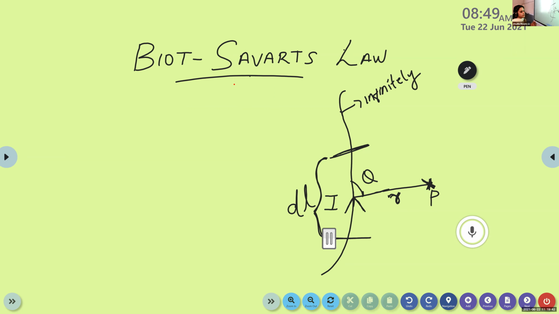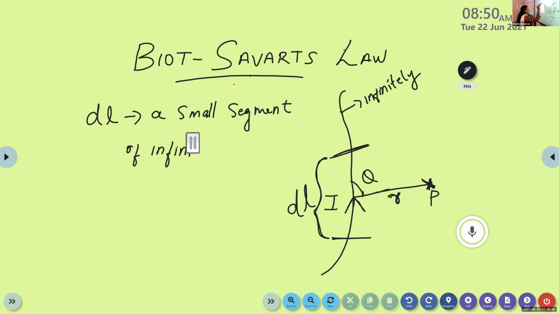So dl represents a small length, or a small segment, of the infinitely long straight conductor.